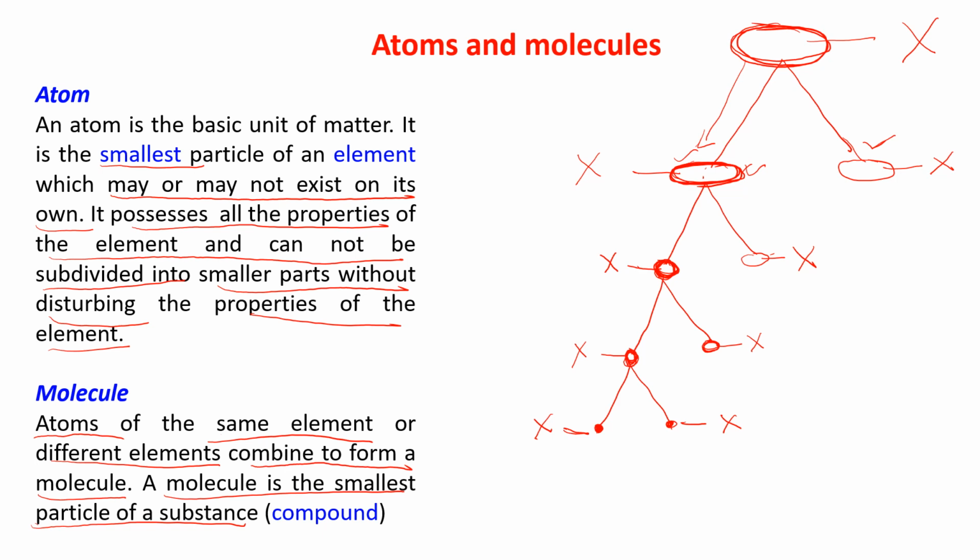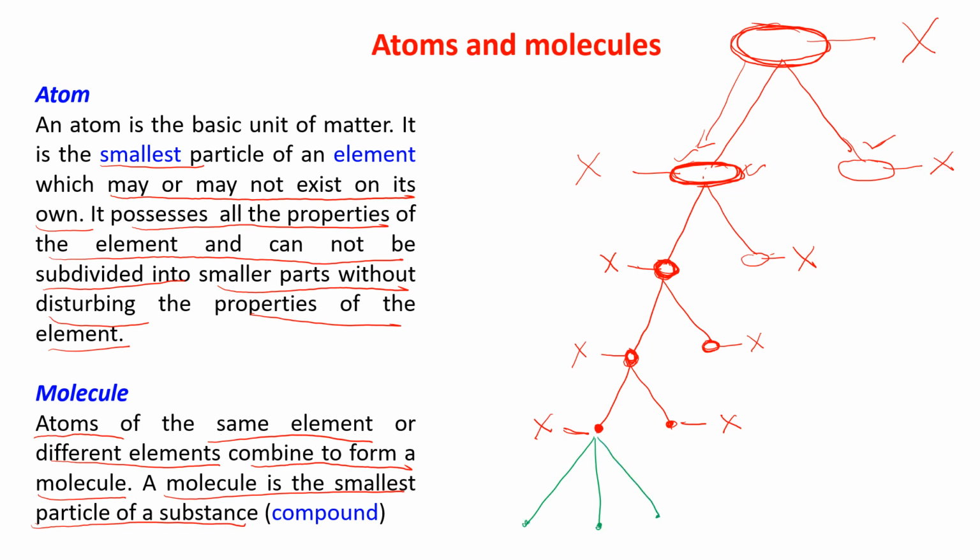If I want to divide this one, I may not be able to divide it into two parts. Maybe I am getting three different parts from here.